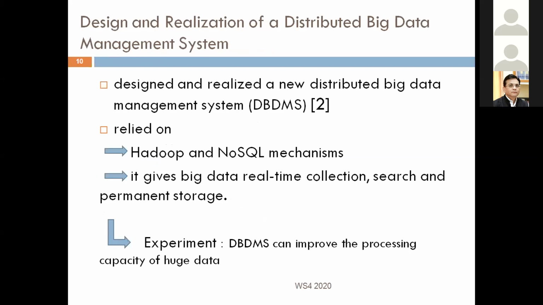In this paper, authors designed and realized a new distributed big data management system, which relies on Hadoop and NoSQL mechanisms. And it gives big data real-time collection, search, and permanent storage. Proved by some experiments, DBDMS can improve the processing capacity of huge data.